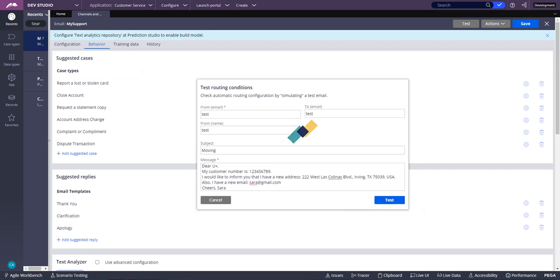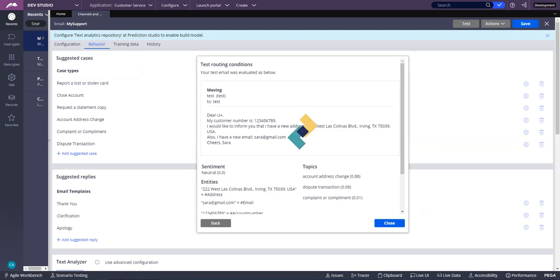It's right now testing and classifying and running through our rules, basically intelligent routing rules, and let's see what it's going to come up with. Okay, see. Here the sentiment came as neutral. That means the model did not see any negative or positive sentiments. That's why it came as neutral. The topic, it actually identified three different topics: account address change, dispute transaction, complaint or compliment, right? Because it found multiple topics, and remember we specified in one of the settings to detect up to 3 topics, right? So that's why it's coming back as 3 topics.